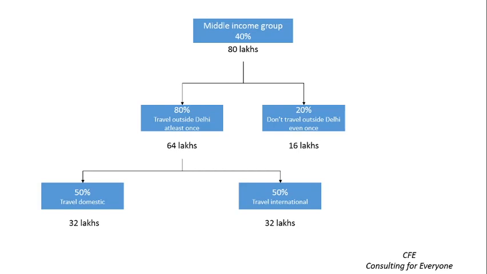Now, since there are 28 states in India and 8 union territories, people have 35 places to fly to. For simplicity, I rounded this number to 30. The assumption would be that very negligible people would fly to nearby or bordering states. Additionally, let's assume that an equal number of people travel to these 30 places. Thus, dividing these 32 lakh people equally among 30 potential travel places, we get approximately 1 lakh people traveling from Delhi to Goa in a year.